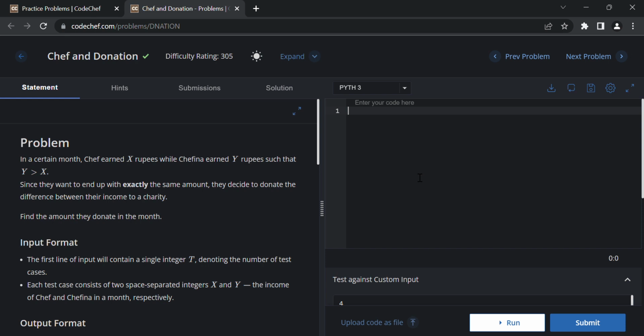By reading this problem, we can conclude that there are two persons, Chef and Chefina. Chef's income is X rupees and Chefina's income is Y rupees. We have to find the difference between them and submit that amount for charity as a donation. Let us find out the solution.